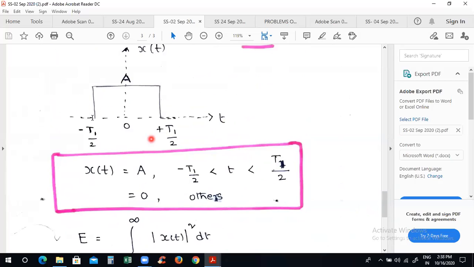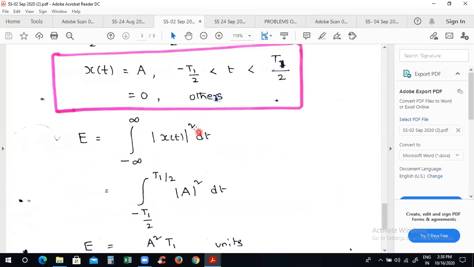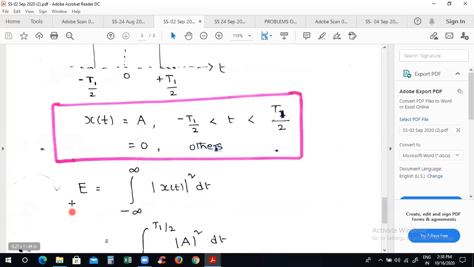See here. So this is a rectangular pulse. This is an aperiodic signal. See, for aperiodic signals, you will ask energy. Please remember, for aperiodic signals, you will ask energy.